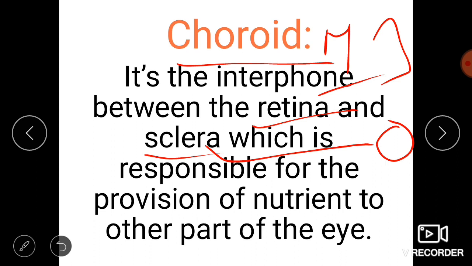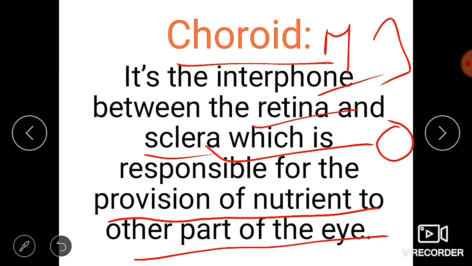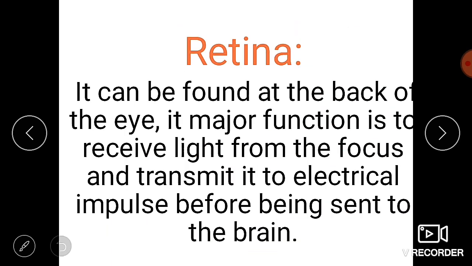It is mainly responsible for the provision of nutrition to the other parts of the eye. I already said in the starting that the middle layer, that is the choroid, contains different blood capillaries, and these nourish or supply nutrition to the other parts of the eye. This is the major role played by the choroid.